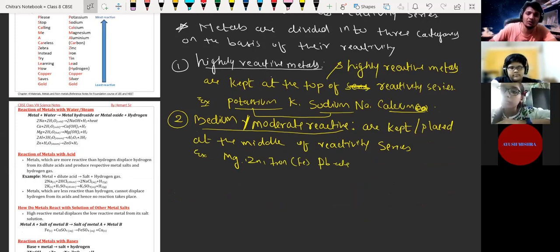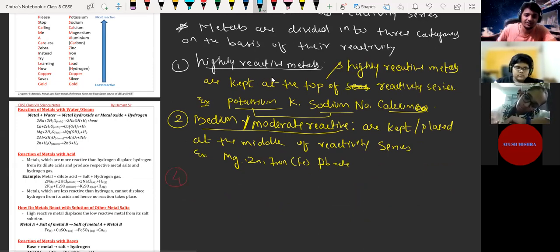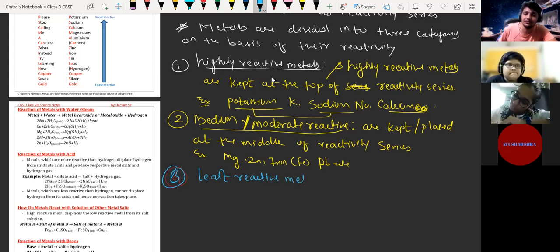And last but not the least, we have the third category of metals, which is least reactive metals. Least reactive metals are kept at the bottom of the reactivity series. Example, we have copper, silver, gold, which is Au, then platinum. So these are the very less or least reactive metals.